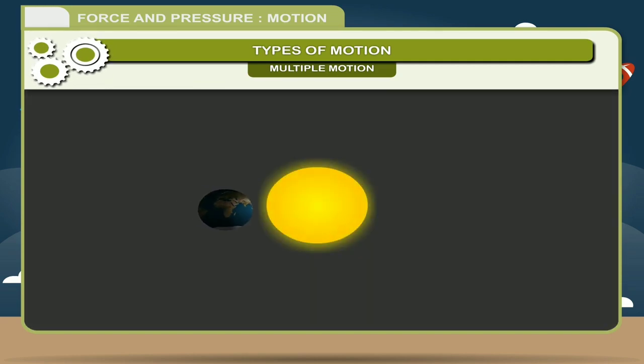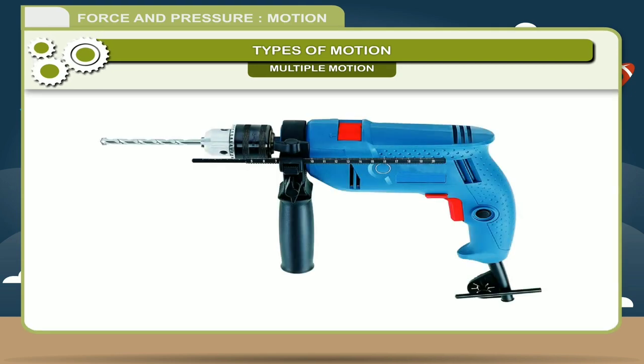Second, the earth rotates around its axis, which is rotatory motion, and at the same time it revolves around the sun in a curved path, that is curvilinear motion, in a fixed interval of time, so it is periodic motion. The drill machine has both translatory and rotatory motion. This is because while it is being rotated, it is also pushed forward, that is translatory motion.